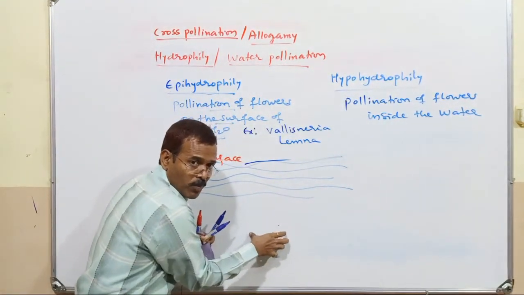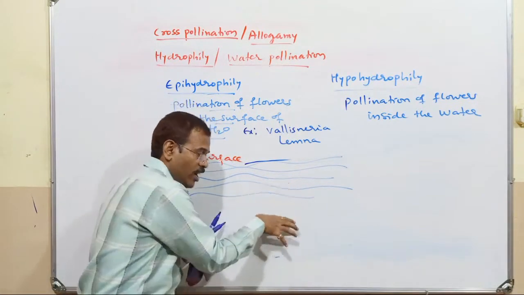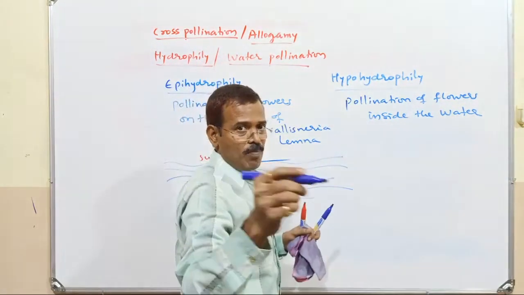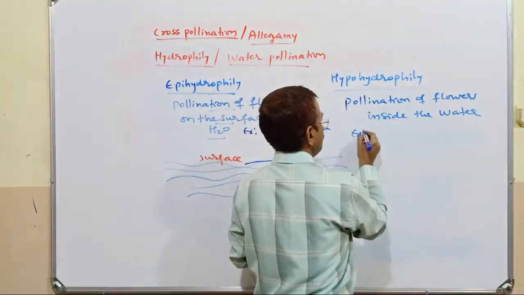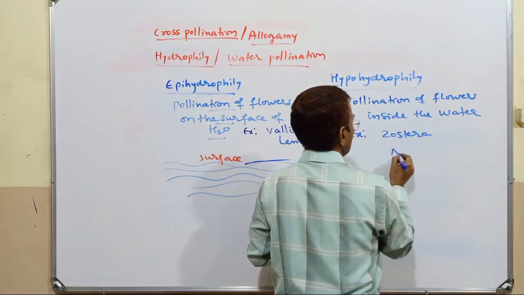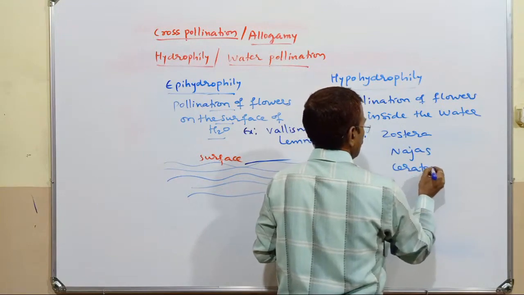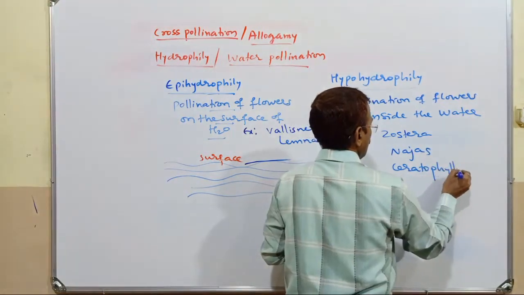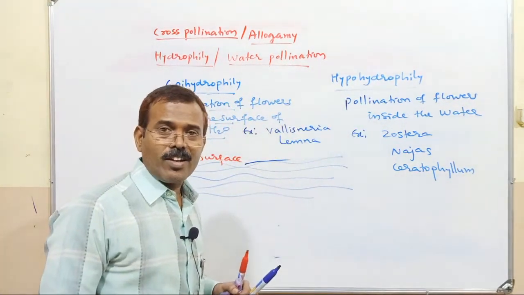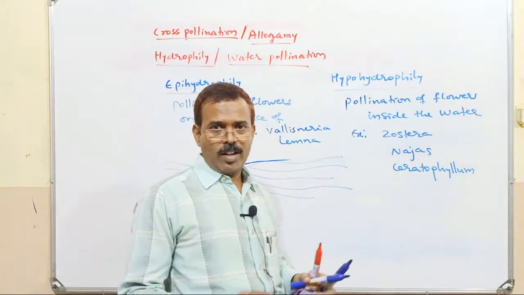When submerged plants are pollinated inside the water, it is called hypohydrophily. Examples for hypohydrophily are Zostera, Najas and Ceratophyllum.